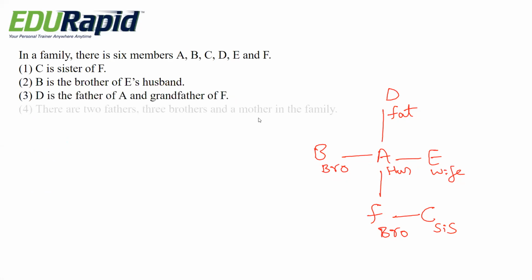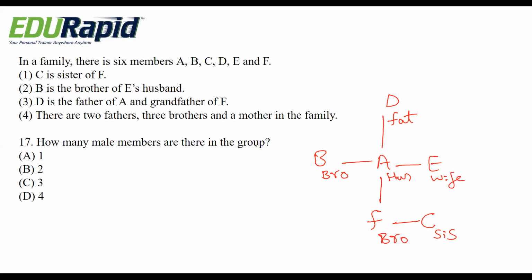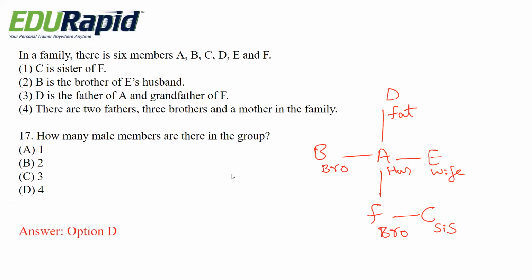Next question. Conditions are same. How many male members are there in the group? Options are 1, 2, 3, 4. So here the male members are D, B, A and F. So total there are 4 male members, that is option D. There are 4 male members and 2 female members, E and C. So the right answer is option D.